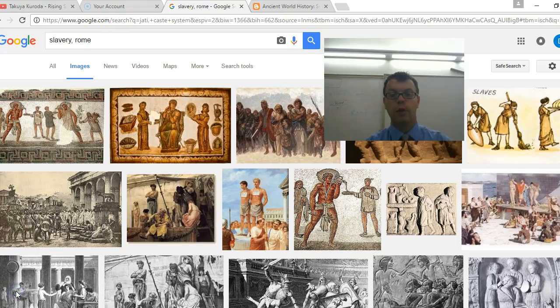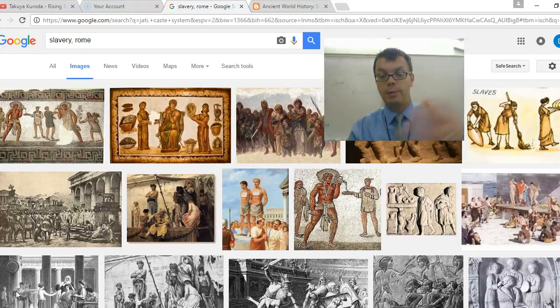Our next word is slavery, and the slavery we're going to look at in particular came from Rome in this unit. So we're going to be looking at the social hierarchy, the economic and social roles in society, that there was slavery that existed in Rome, and slaves could be bought and sold in Rome, and they didn't have their freedoms, they did live with their masters.